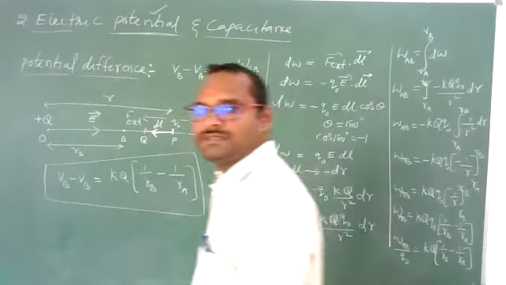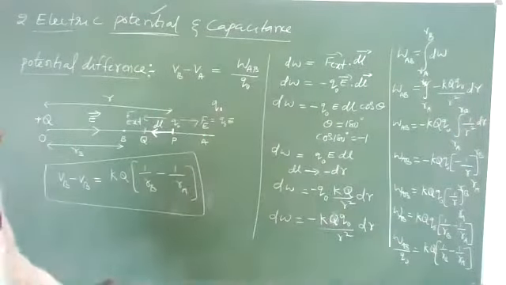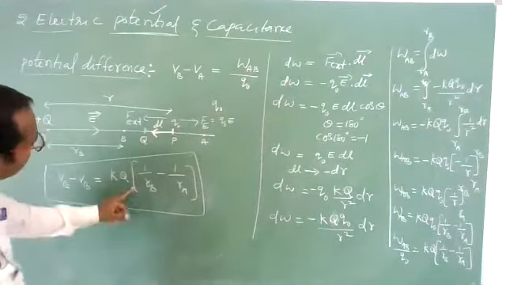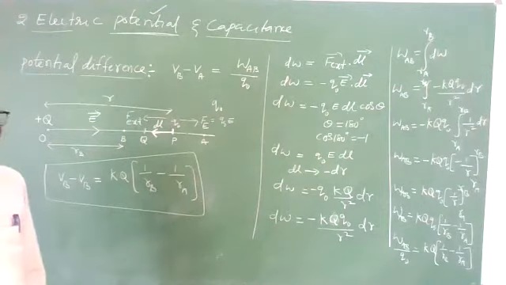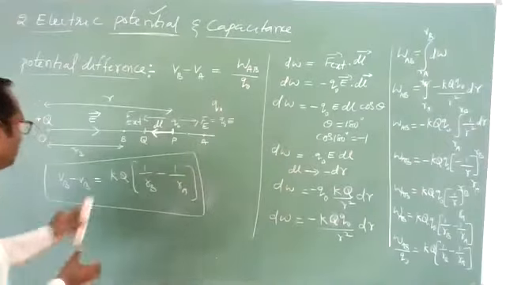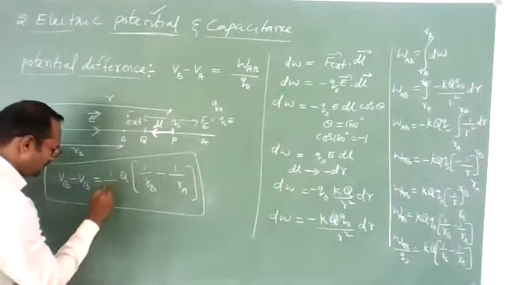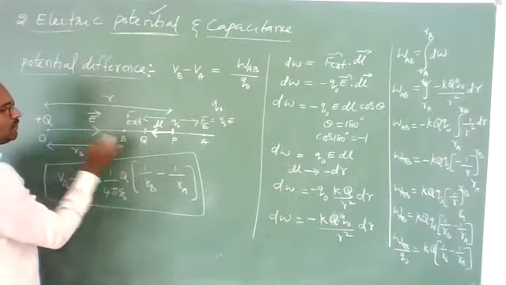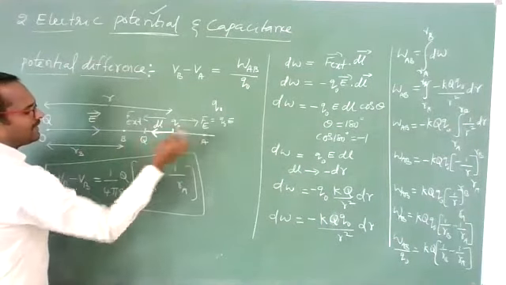Clear, students? Just remember this formula. Derivation is not so important. You just need to remember this formula. K is 1 by 4 pi epsilon naught. You can write 1 by 4 pi epsilon naught into this charge into RB distance minus 1 by RA distance.